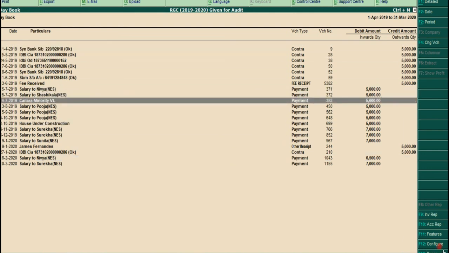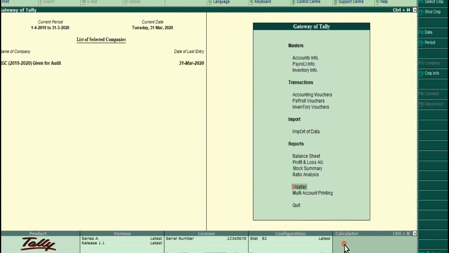As I said, there are many reports in Tally. So here, this is called the report section. Balance sheet, profit and loss account, stock summary, ratio analysis, display, multi-account printing are the report section options.